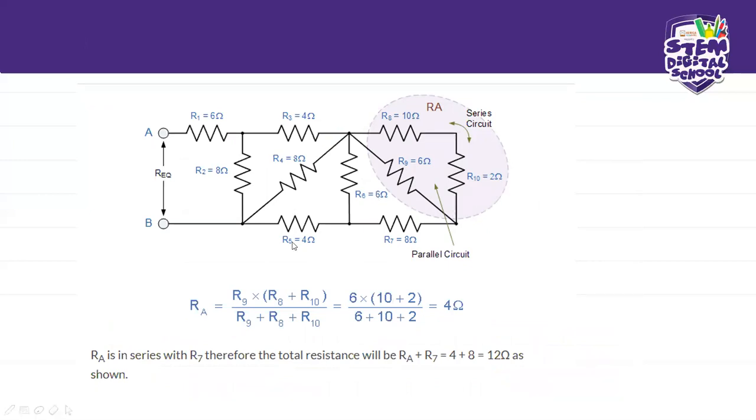So what are we going to do? We're going to say RA, which is our first series branch, is going to be R9, which is this one here, parallel to these two, right? And remember what I said, you can say R1 times R2 divided by R1 plus R2. So in this case, we've got 8 plus 10. The 8 plus 10 is these two series ones right here. And you times that total series branch by the parallel branch. And then you divide that by this one.